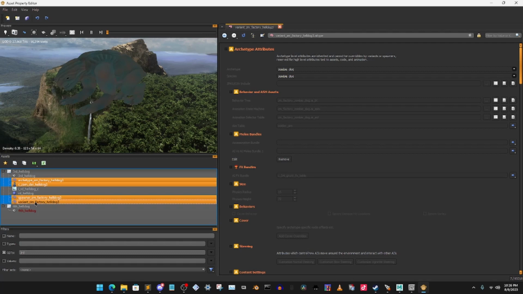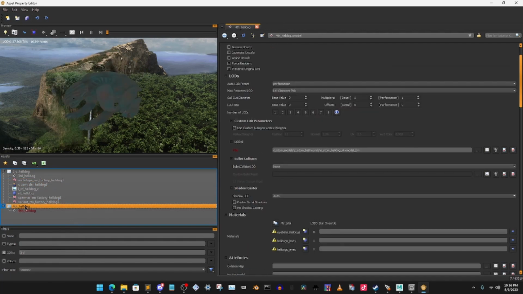And then you have copied this like this, and then pasted it into your GGT, paste asset. It's going to ask you to change the names. You need to change the names, because if you don't, you can have the same as mine, and it's not going to work. So change it to the name you want. I'm going to put in Hell 4 because it's my 4th Hell dog.